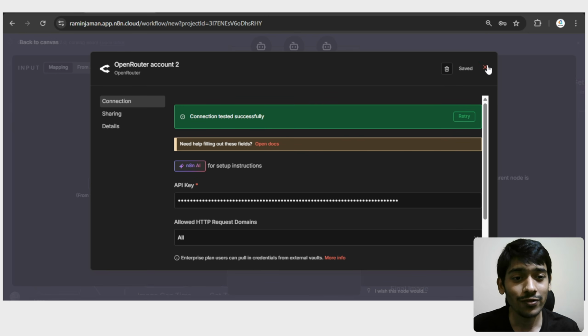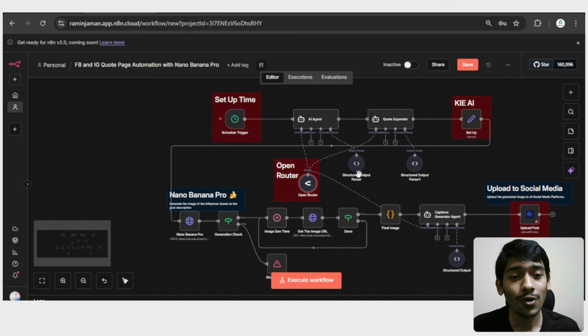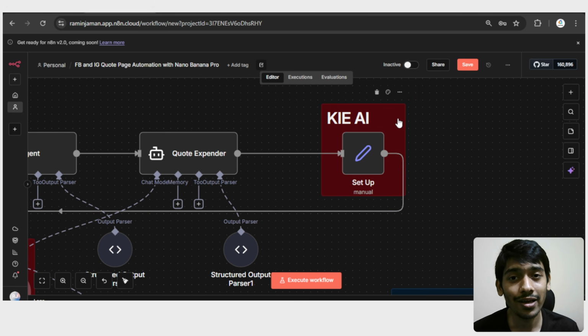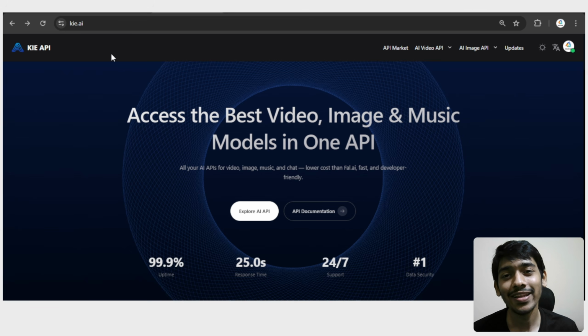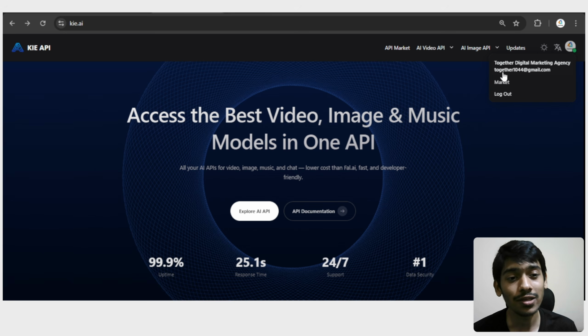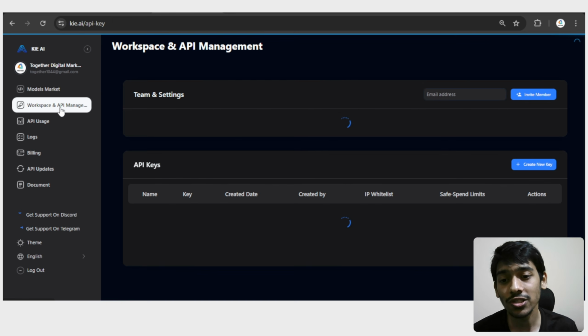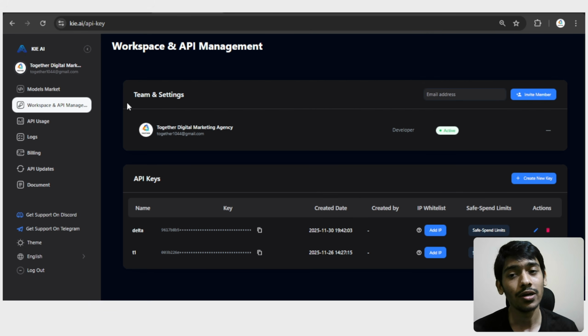The next thing you have to do is go to Kai AI. As you can see, we are using Kai AI so that we can get access to Nano Banana Pro. Kai AI is an AI model platform. Again, I've given the link in the description of this website. After coming to the website, make sure to sign up first if you've never used the platform before, then come to your profile, go to the marketplace and API manager, and there you will get your API.